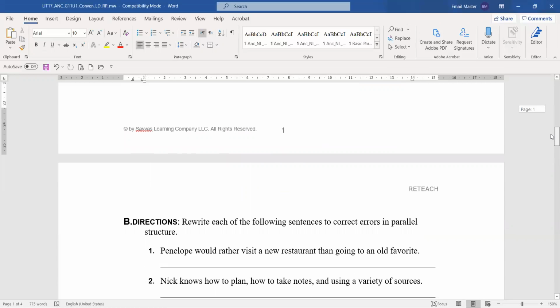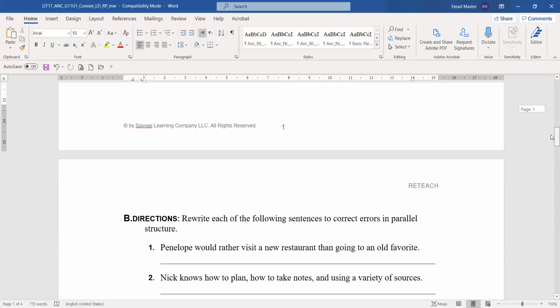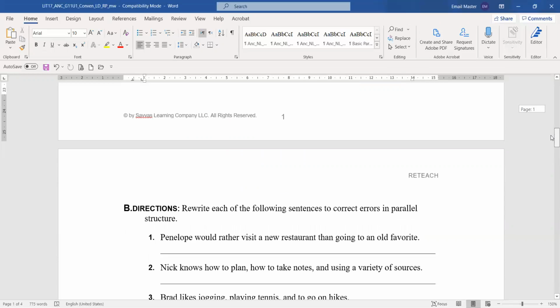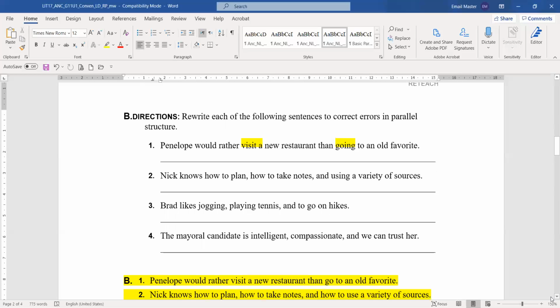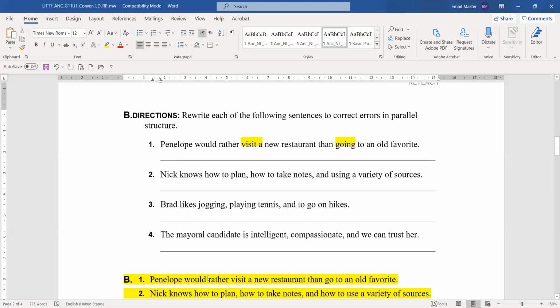It says rewrite each of the following sentences to correct errors in parallel structure. So here, it says Penelope would rather visit a new restaurant than going to an old favorite. So here we have visit and going. So the verbs, they don't agree with each other. One is a simple one and the other is an ing. So we need to change it to the correct one. We say Penelope would rather visit a new restaurant than go to an old favorite.